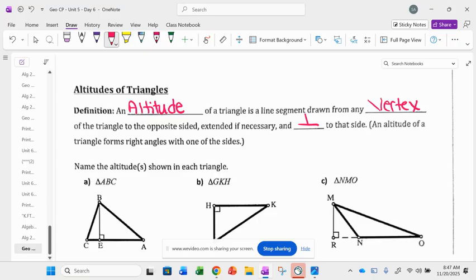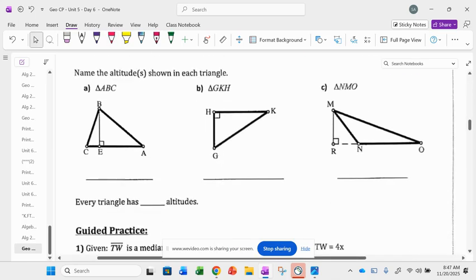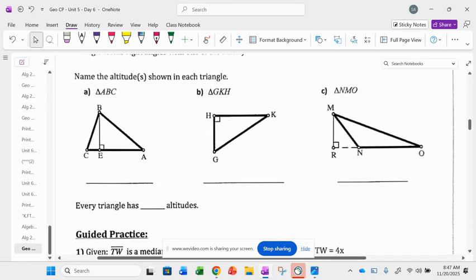So it starts at a vertex, it goes to the opposite side, but it goes to that opposite side and makes right angles. Name the altitude shown in each triangle. Remember, it has to start at a corner and go to the opposite side and make right angles. In letter A, can somebody tell me the only altitude that they see? BE.